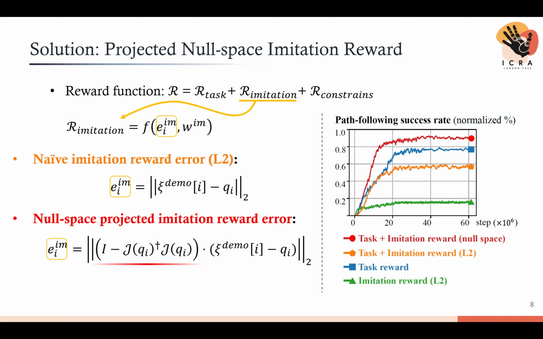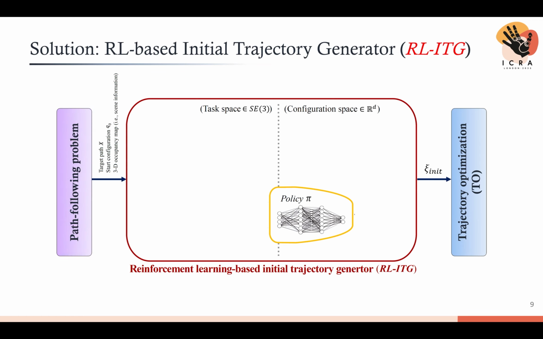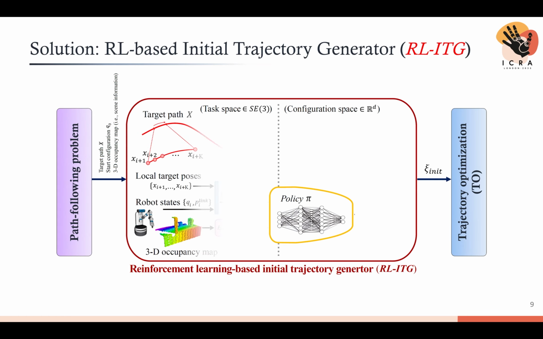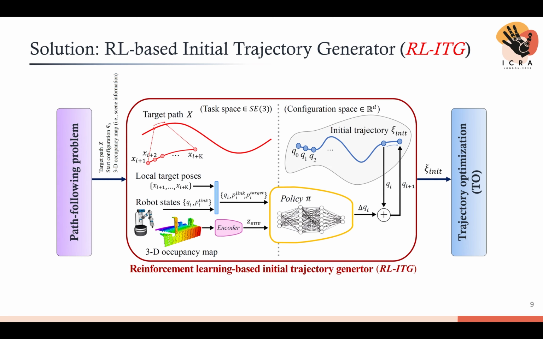The green line represents the performance when we naively mimic the suboptimal data. In this plot, the orange line shows the performance degradation when the task reward is combined with the simple L2 imitation reward. However, our null space projected imitation reward boosts the training performance by resolving the conflict between the task and imitation reward. Thus, given a path following problem, our policy creates an initial trajectory in the configuration space by receiving the task space information.